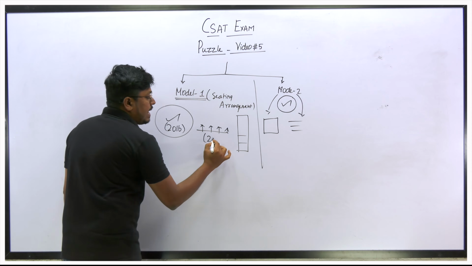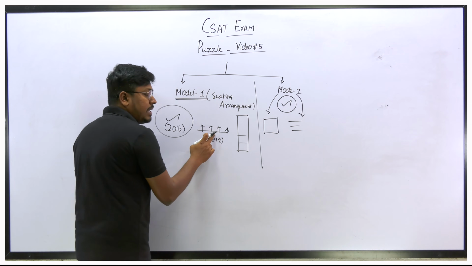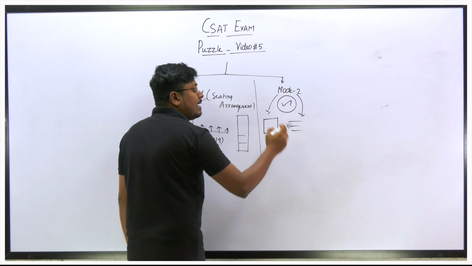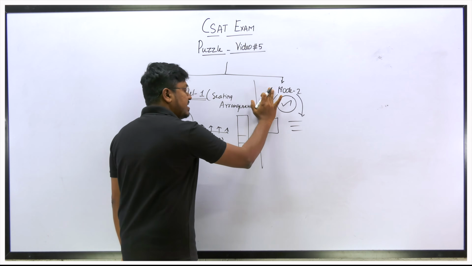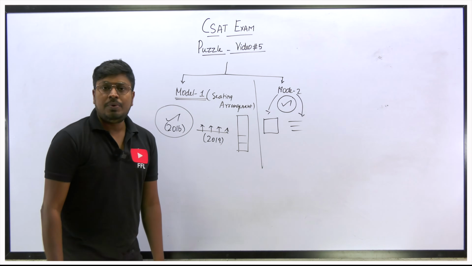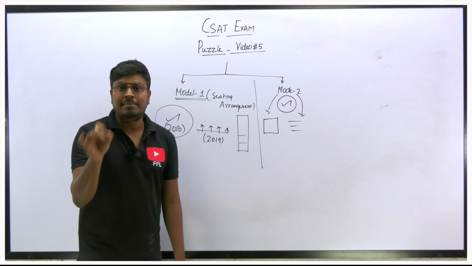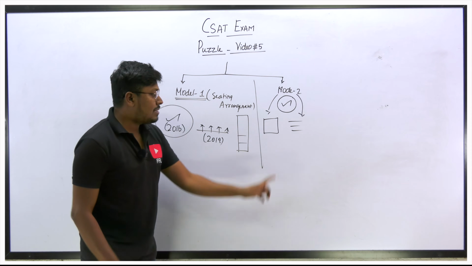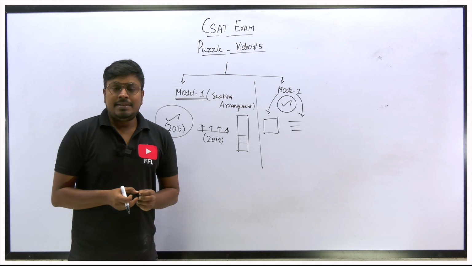And in 2019, they asked a question from linear arrangement. In this puzzle topic, in every exam you can see a question from model number 2. Even in the previous year, 2021, you can see a question like "A person is taller than B." These kinds of questions they have asked in the exams. So it is important.